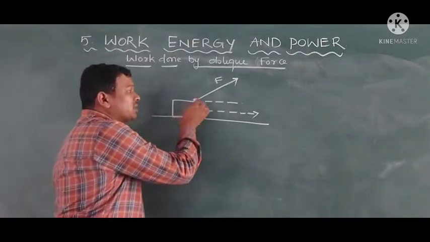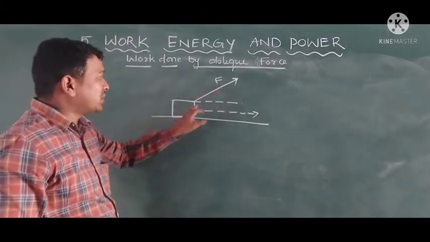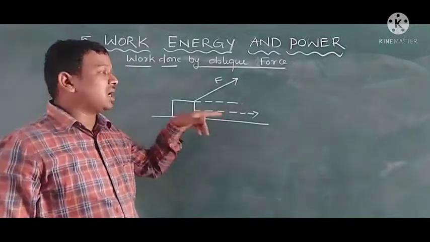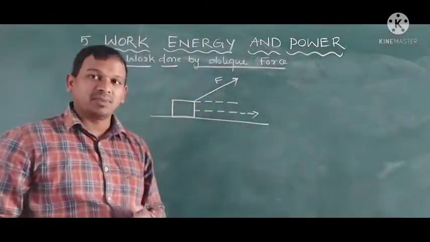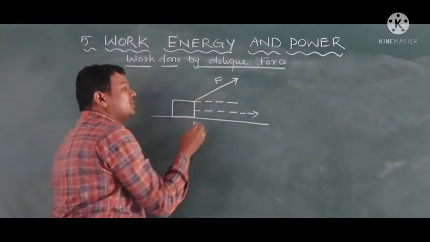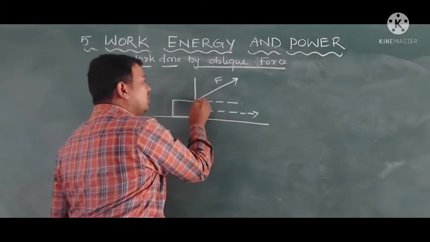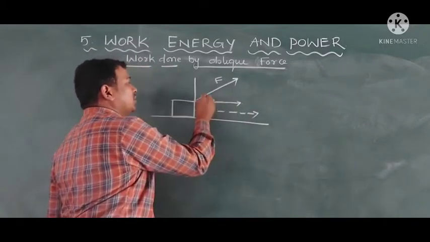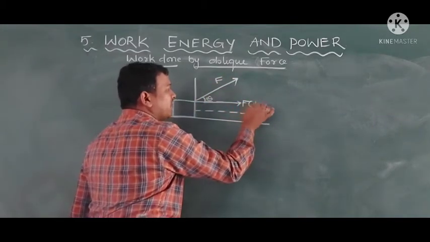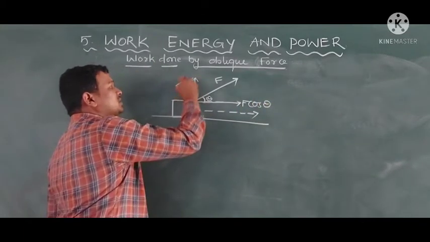Even though the body is moving by applying the oblique force, the work is also applied in the horizontal direction. What work is applied in the horizontal direction here? Whenever a force is applied on the body, this force will be split into two components: one is the vertical component, one is the horizontal component. The horizontal component of the force is F cos theta. The vertical component of the force is F sin theta.